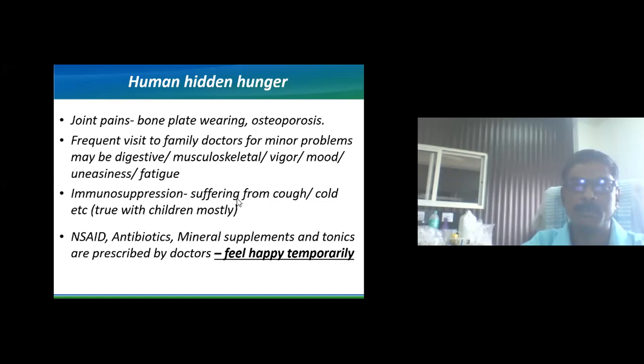Many times we have joint pain at a certain age. After 30, 35, or 40, you will not be able to go to the fifth floor just by the stairs; you need a lift.